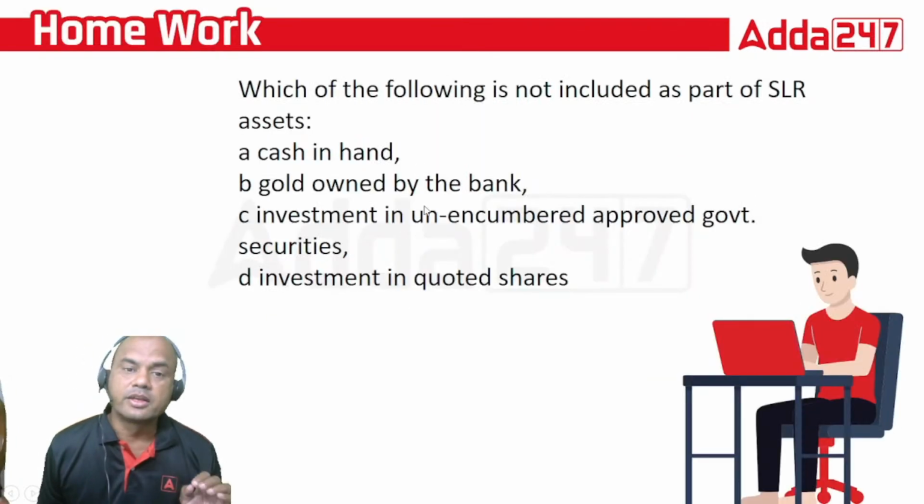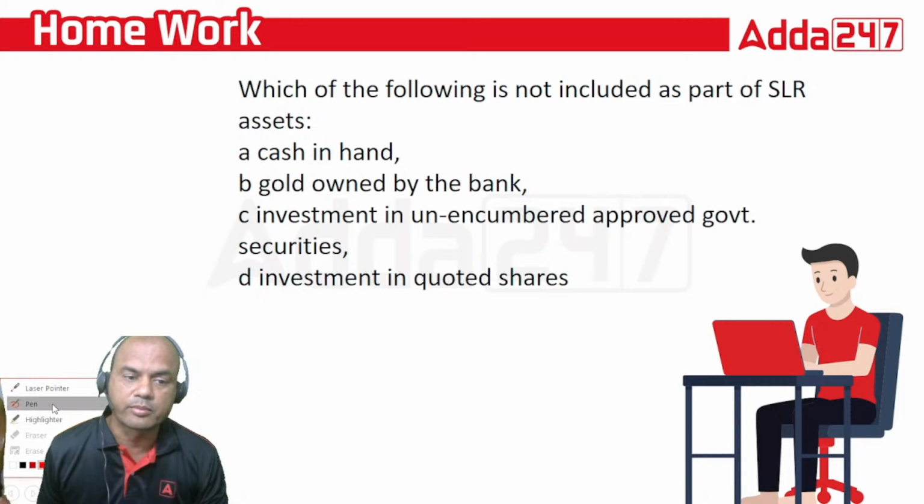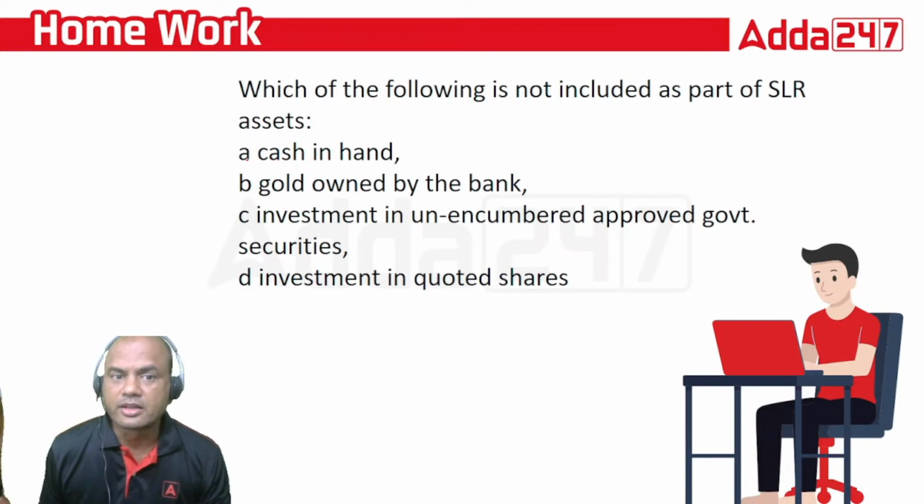Yesterday I had given you one homework: which of the following is not included as a part of SLR assets of the bank? Many of you have answered correctly. Let me explain first. What does SLR include? NDTL, right?